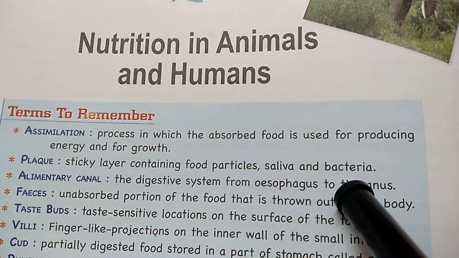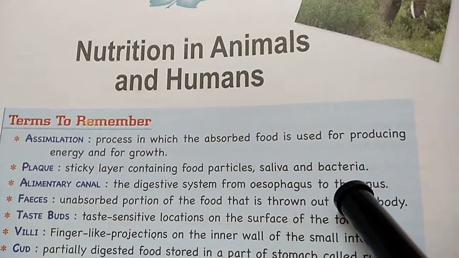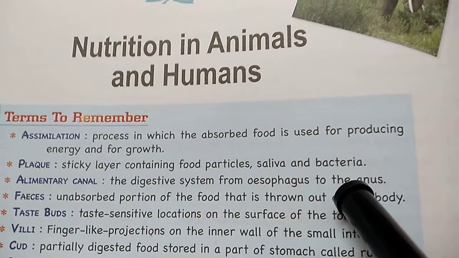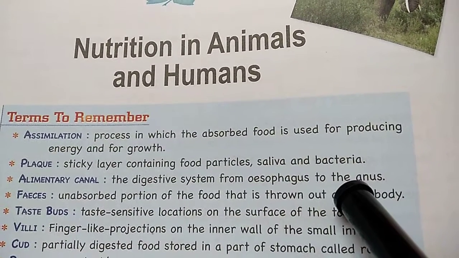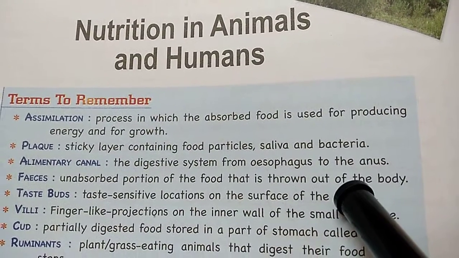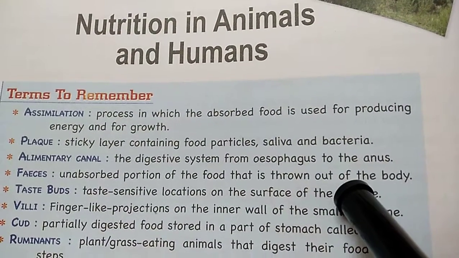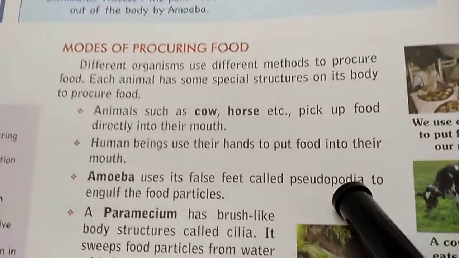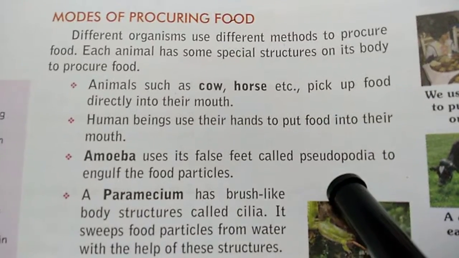Good morning, students. Going to start chapter 2, Nutrition in Animals and Humans. All organisms, whether animals or plants, need food to get energy and to survive. Now the way they get food is different in different organisms.